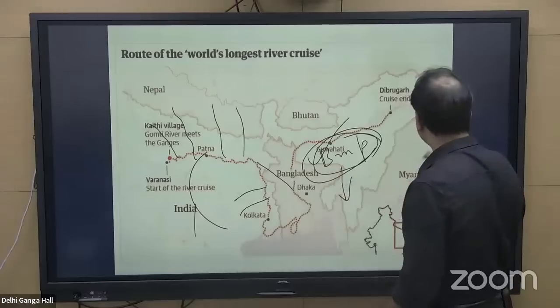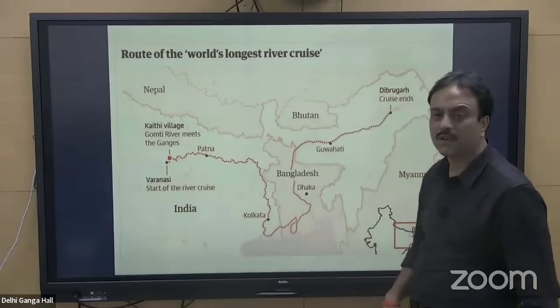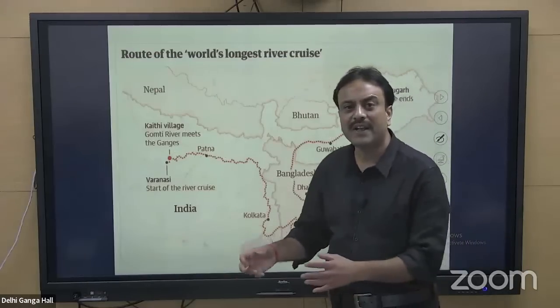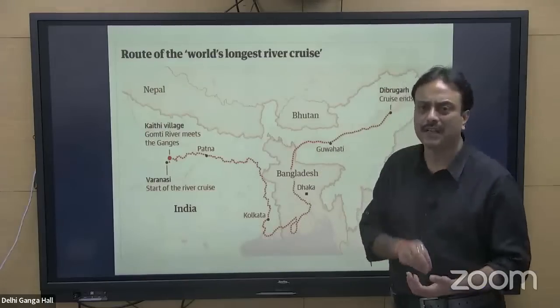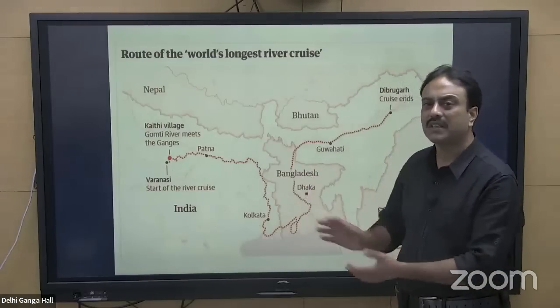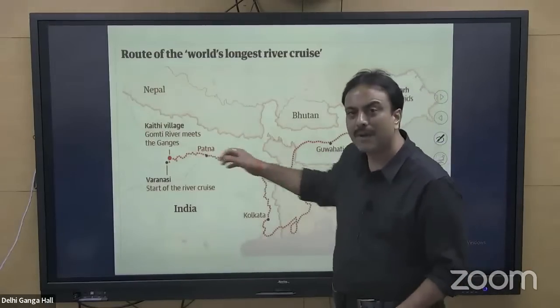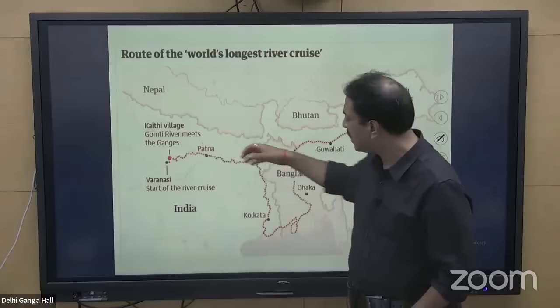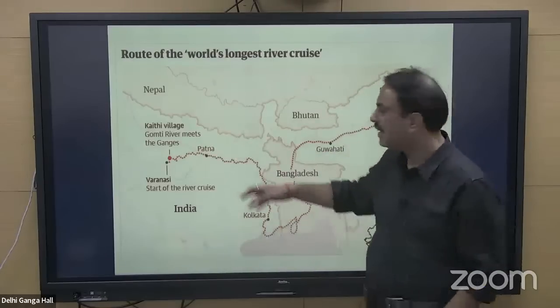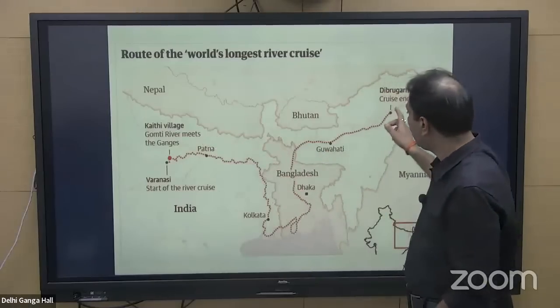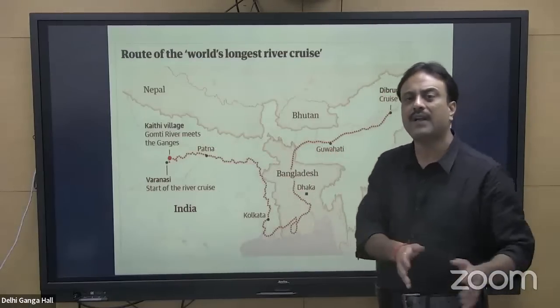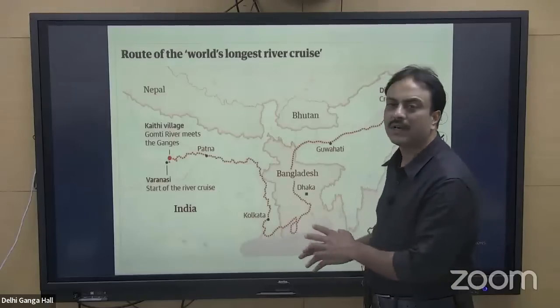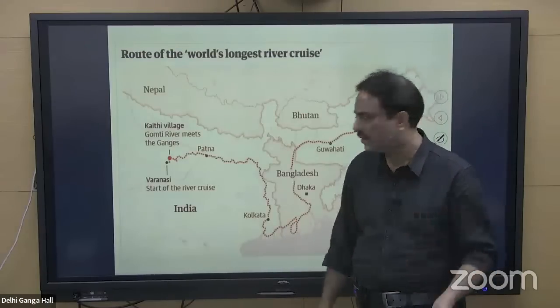Another question that will become a part and parcel of UPSC is how many national waterways are included in the longest river cruise. So Allahabad to Haldia will include Varanasi to Kolkata, right? So national waterway number 1, national waterway number 2, and if any other minor waterway is there, will become a part and parcel of this particular question.